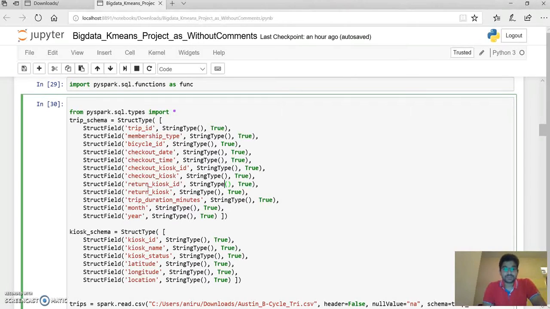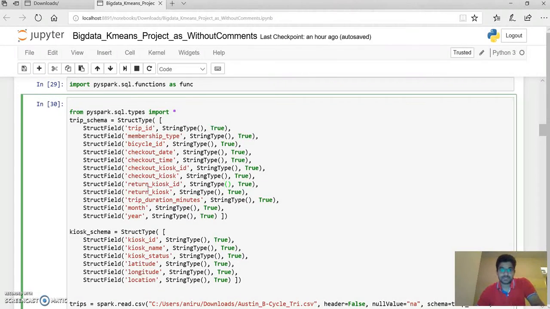Before this, there are a few assumptions which we have considered. First, to achieve this preventive maintenance, we'll identify the best and the worst three kiosks based on the rental usage. The bicycles from these two groups, the worst and the best, should then be rotated. We will do this preventive measure for the month of March 2016 only. While doing this analysis for each month, we'll assume that each month's analysis is not dependent on the preceding months. Let's consider the scenario that it is the last day of March 2016, and the B-cycle company wants to know which kiosks' bicycles they should rotate for the coming month, that is, starting April 1st.